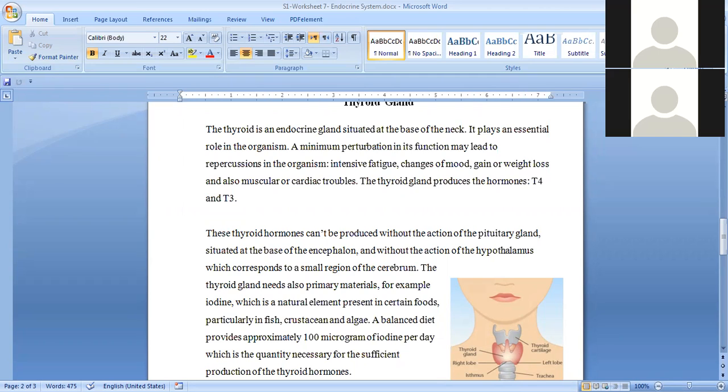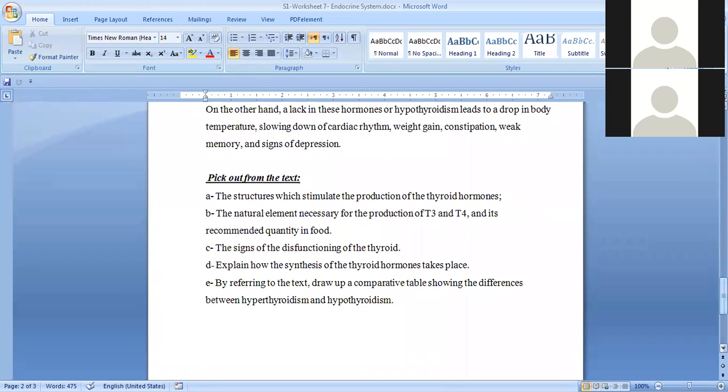It's in the text, right, teacher? Yes, sure, in the text. All of them are picked out from the text. Maybe it's here, minimum perturbation. Yes. May lead to intensive fatigue, changes of mood, gain or loss. Also, we have muscular or cardiac troubles. Okay, these are the signs of the dysfunction.